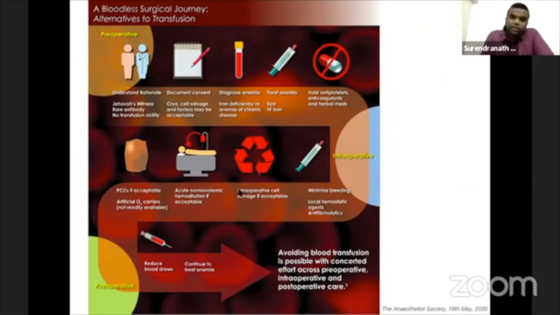Try to use an intraoperative cell salvage system if it is acceptable. If it is a non-malignant surgery, you can always use it. Acute normovolemic hemodilution, if acceptable, you can practice. Artificial O2 carriers, I do not know how far they are freely available in India. Postoperatively, reduce blood draws and continue to treat anemia, so that you have a concerted, multi-pronged approach to reduce blood transfusion. And this effort should continue from preoperative through intraoperative and postoperative care.